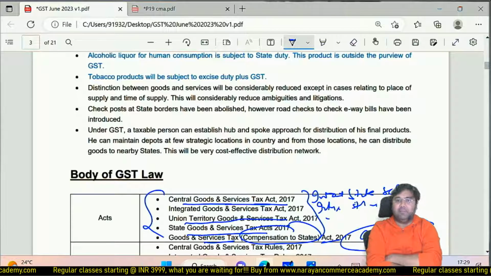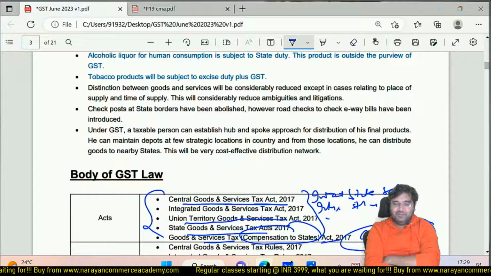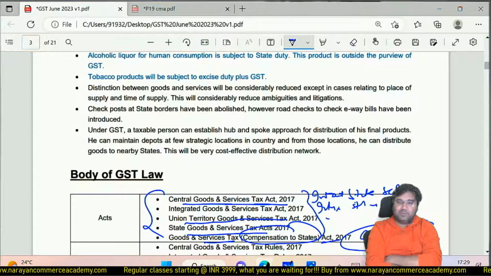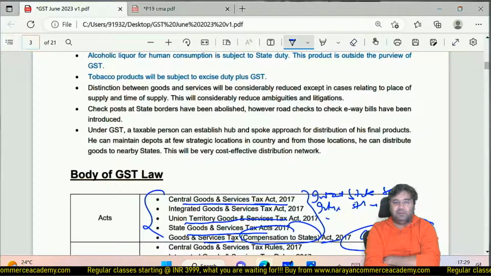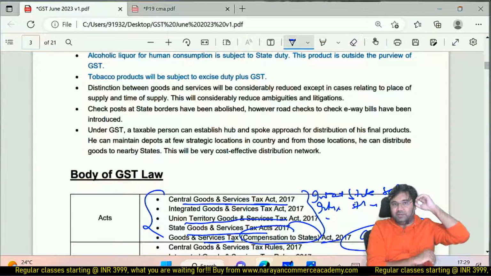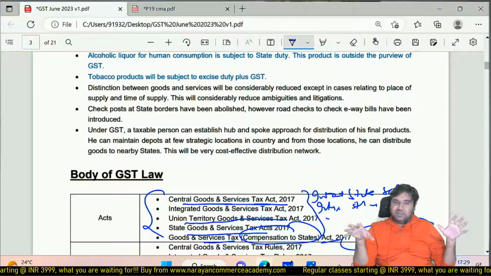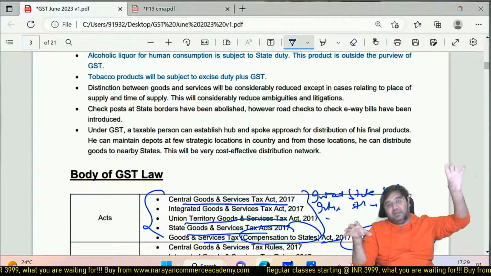central tax officer. Remember, in the previous tax law there was a separate tax department. So state government employees took care of VAT, and central government employees took care of excise duty and service tax. You cannot fire them. So what they have done is they segregated the responsibility registration number wise: for these businessmen's GST registration numbers, the state tax department is going to do the assessment, and for others, the central government.